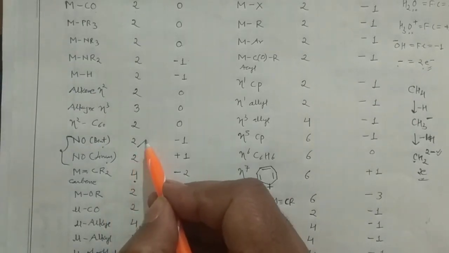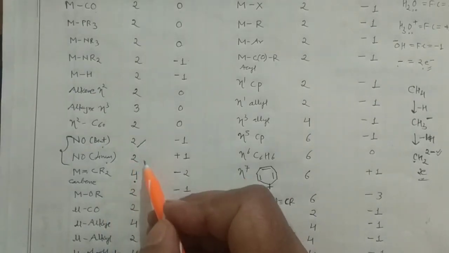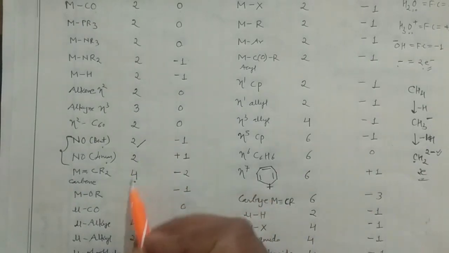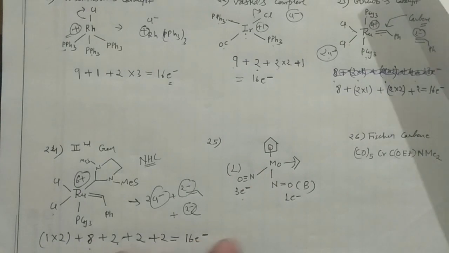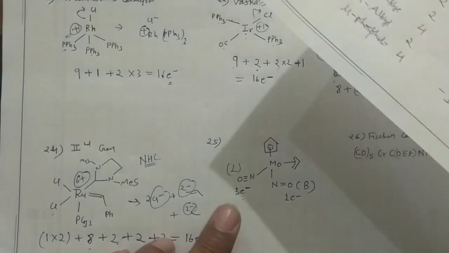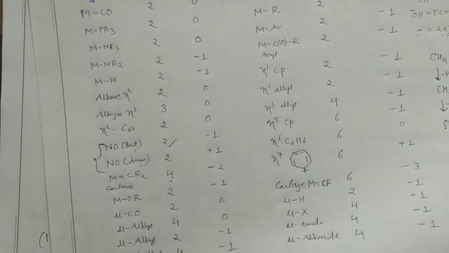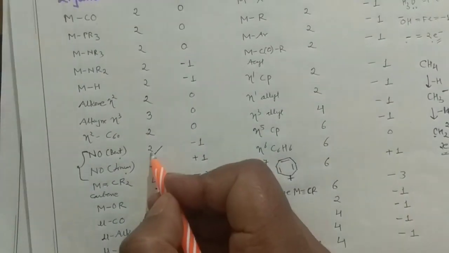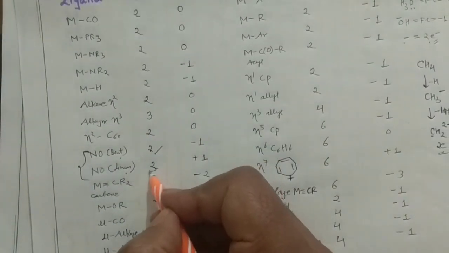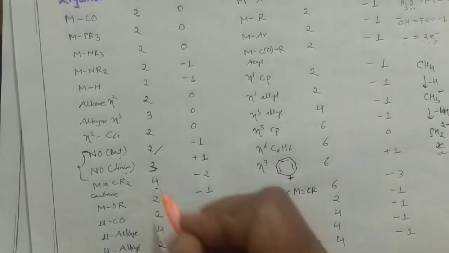So here I have written 2 electrons, but not 2 actually. In one case it will give you 3 electrons. So see, 1 and 3: in the linear case it is giving 3 electrons, okay. So you can correct this. In that linear case it is giving the 3 electrons.